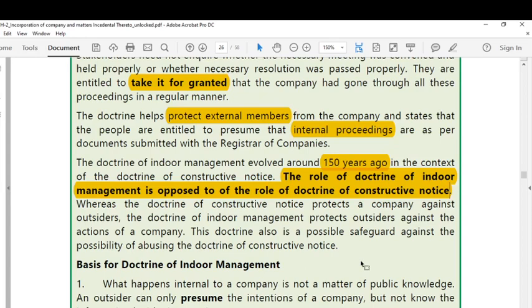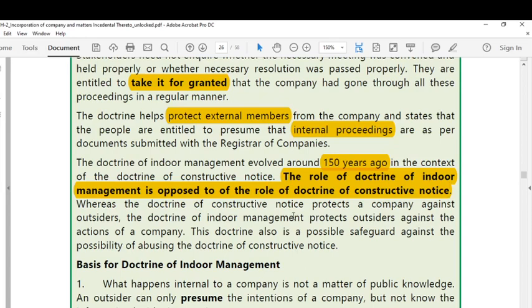So which means to say that a company can presume that the person entering into the contract has knowledge of public documents. This is the doctrine of constructive notice. The doctrine of constructive notice protects the company from the outsiders. The doctrine of indoor management protects the outsiders from the company. This small, beautiful difference everyone should understand. Then only you will be able to give a correct answer.